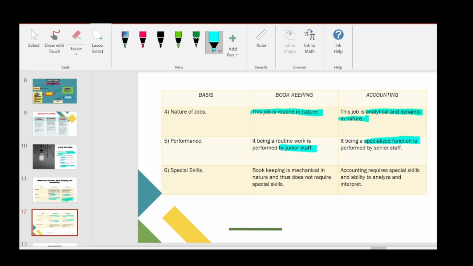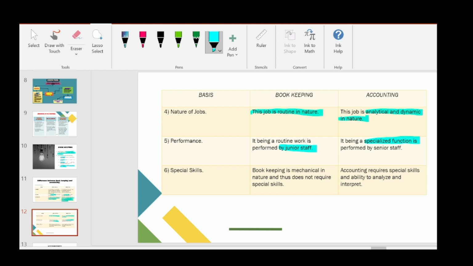So accounting involves decision making also. So decision taking may be in the form of investment, maybe in the form of reducing the cost or anything. So to take the decision, we need to have some specialized knowledge. We need to know the advantages and disadvantages of taking that particular decision, so which needs some extra knowledge. So it is done by a senior staff who has a specialized knowledge about that particular field.